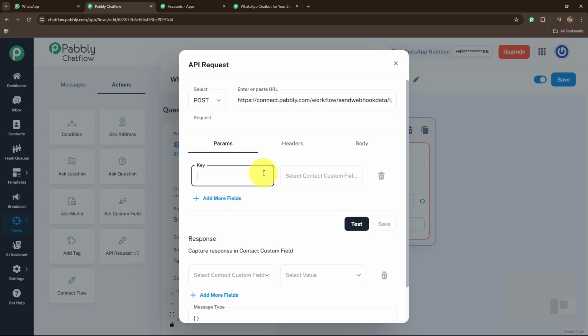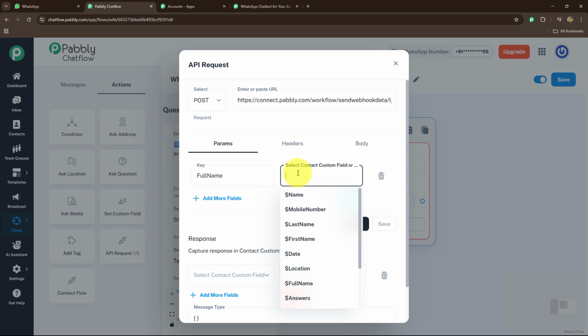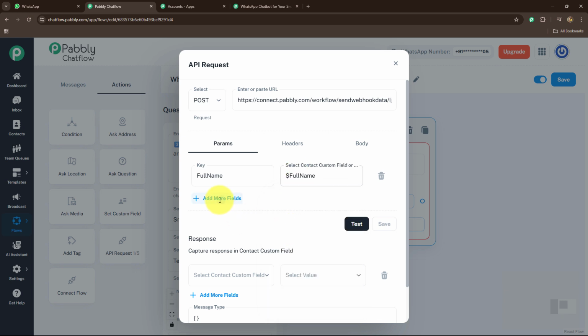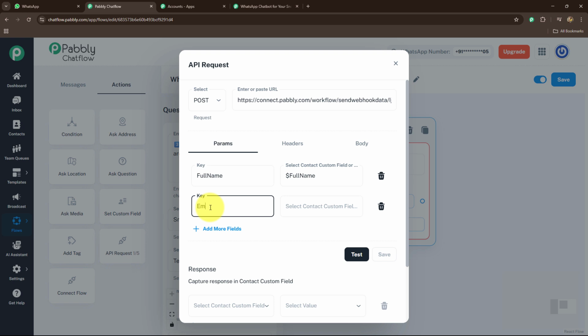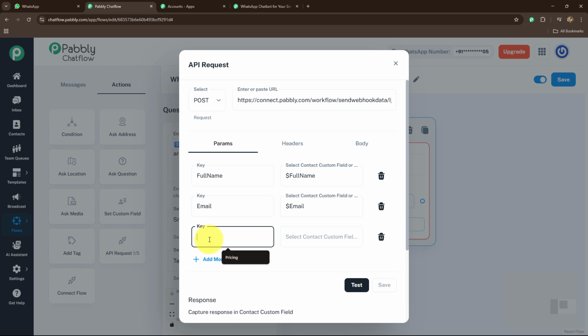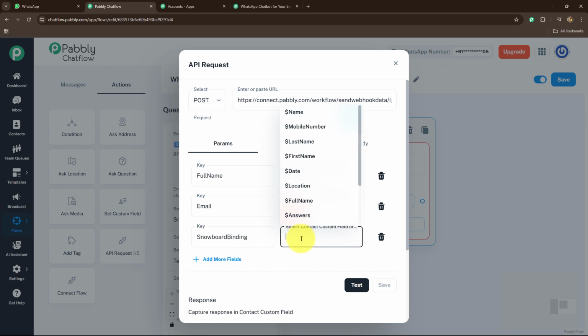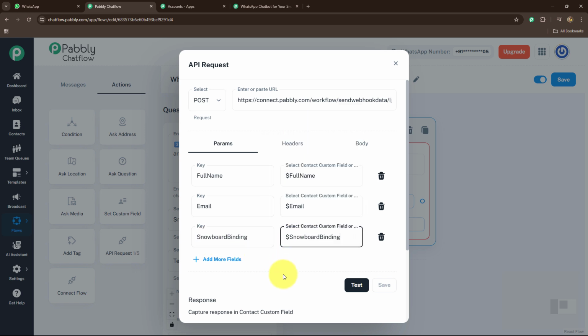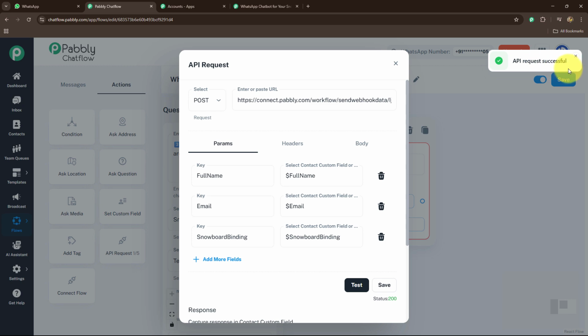So here, first of all, I want full name. And here I want full name of the customer. So I'm going to select full name. Then here I want email. I want the email of the customer. So I'm going to select email over here. And then I want snowboard binding. So I'm going to select snowboard binding over here. These are the fields I want. When I'm going to click on test, you can see that the API request is successfully sent.